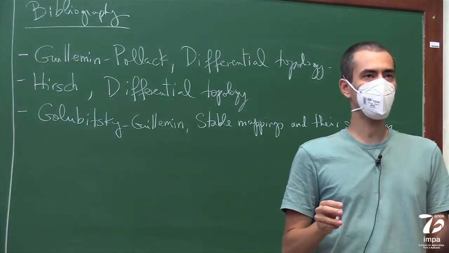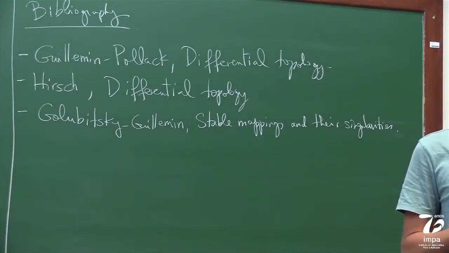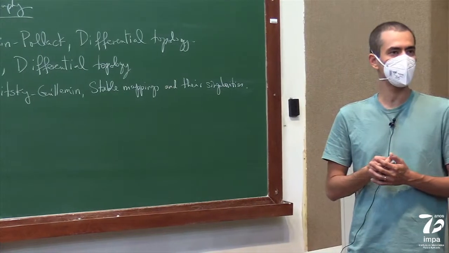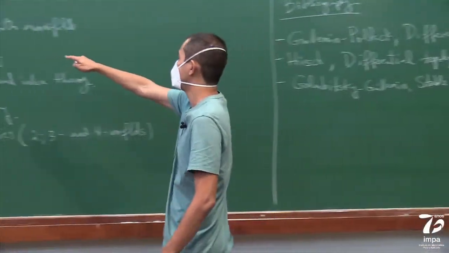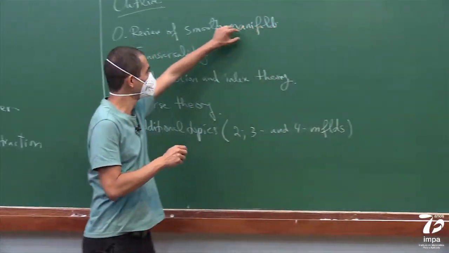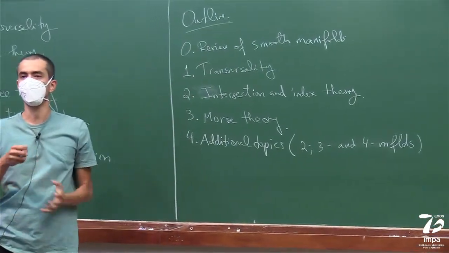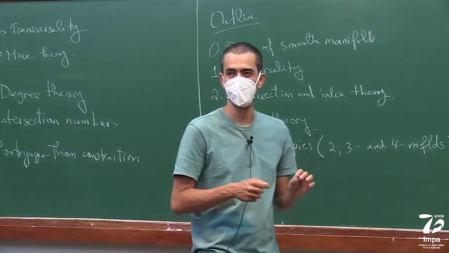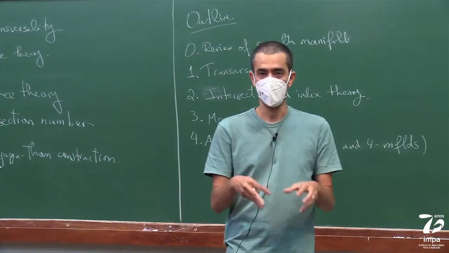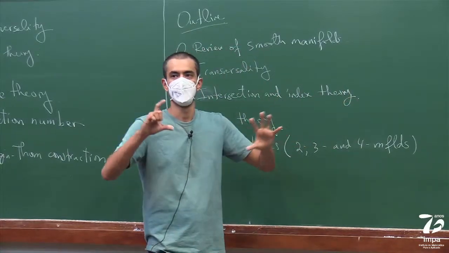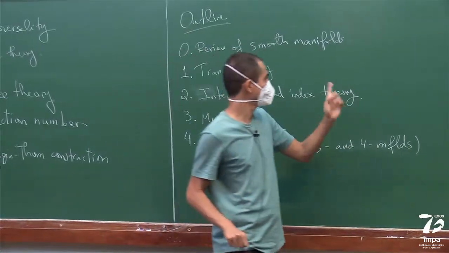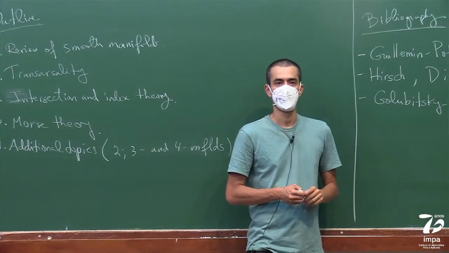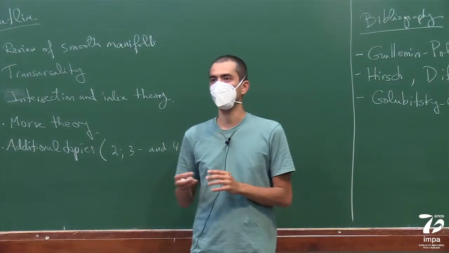About the second half of the book is not relevant for this course, but the first half has a very nice, more abstract approach to the transversality theory. So this book only covers the transversality part using jets and a little bit of a more modern view. Hirsch's book is very much like you go into the charts and it's kind of heavy. And this book, I think, is a little more big picture. And I'm going to follow this book a little closer for the transversality part. Okay, but I'm not really going to follow any book from beginning to end.